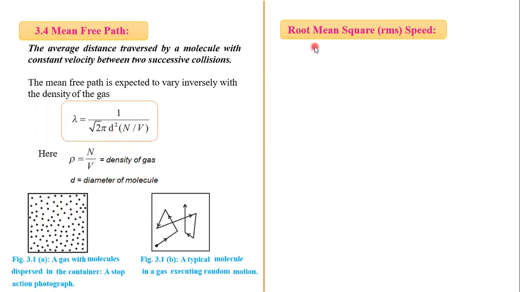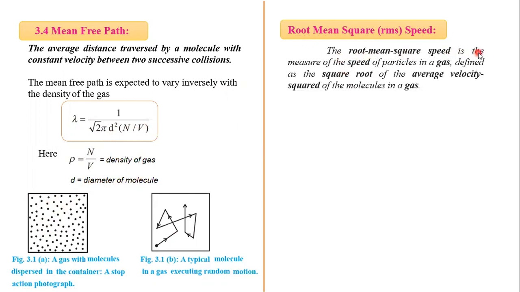Then after that, next term is root mean square speed. The root mean square speed is the measure of speed of particles in a gas, and it is defined as the square root of the mean of the square of velocities of gas molecules.